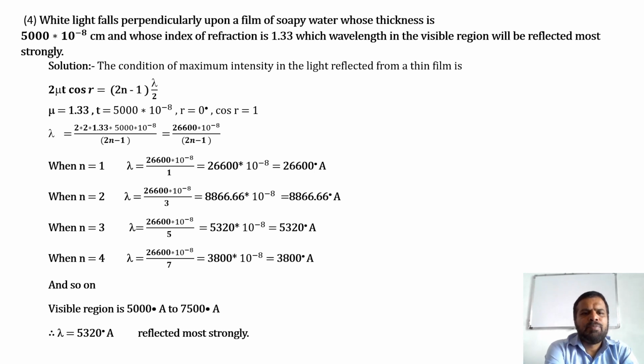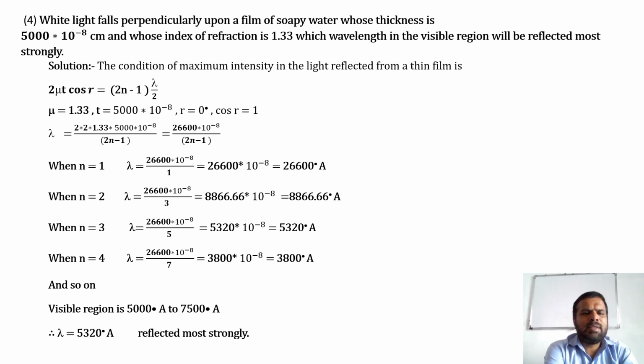Given mu is equal to 1.33, t is equal to 5000 into 10 raised to minus 8 centimeters, r is equal to 0 degree because light falls perpendicularly. That means angle of incidence is 0 and angle of reflection is also 0. Therefore, cos r is equal to 1. Lambda is equal to 2 into 2 into 1.33 into 5000 into 10 raised to minus 8 divided by 2n minus 1. That is equal to 26,600 into 10 raised to minus 8 divided by 2n minus 1.